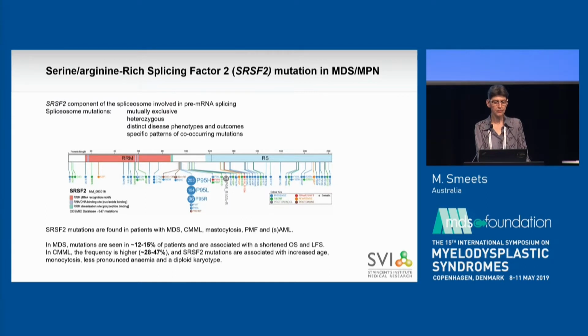SRSF2 mutations are found in patients with MDS, CMML, mastocytosis, primary myelofibrosis, and secondary AML. In MDS, mutations are seen in 12 to 15% of the patients and are associated with a shortened overall survival and leukemia-free survival. In CMML, the frequency is higher, about 28 to 47%, and SRSF2 mutations are associated with increased age, monocytosis, less pronounced anemia, and a diploid karyotype.